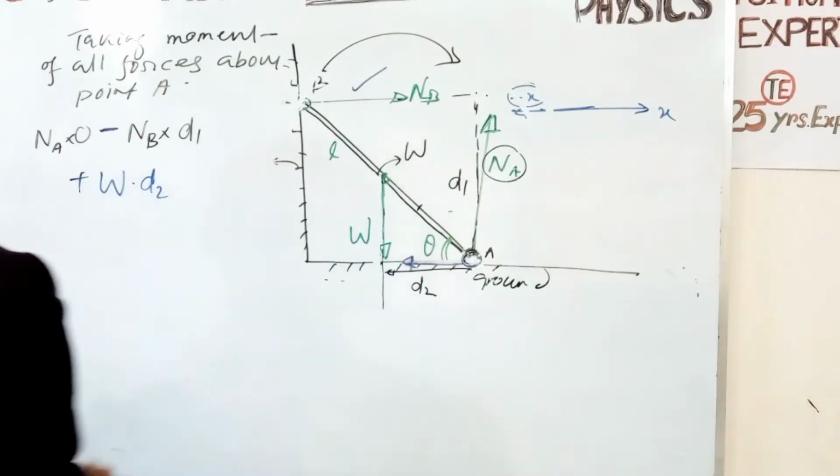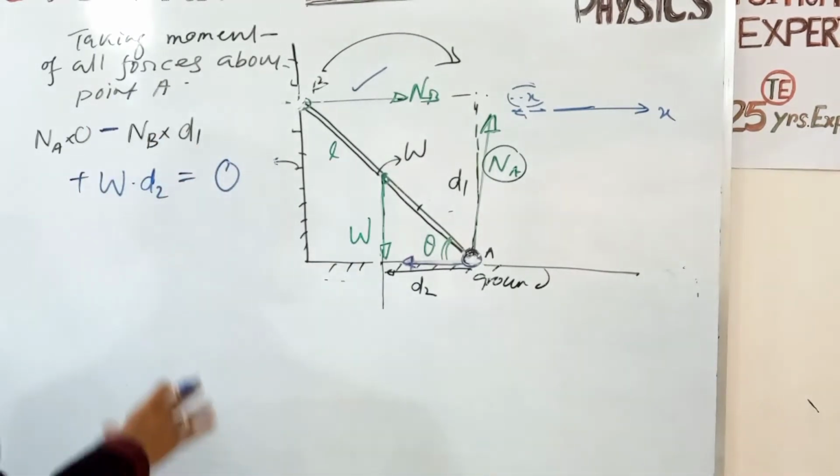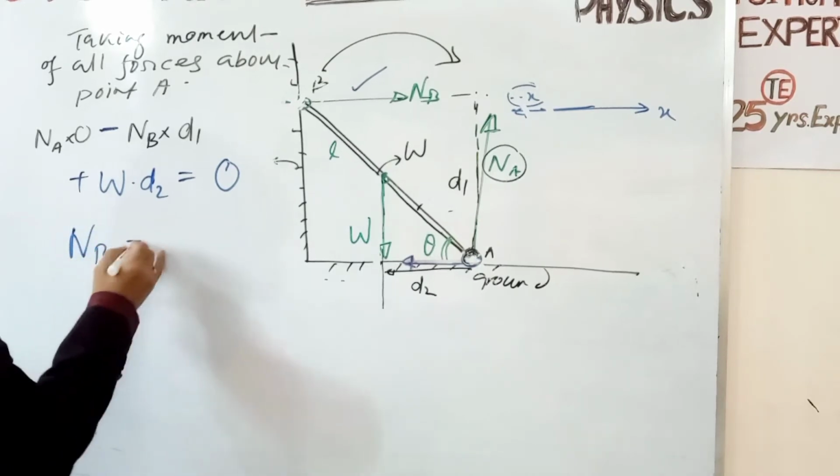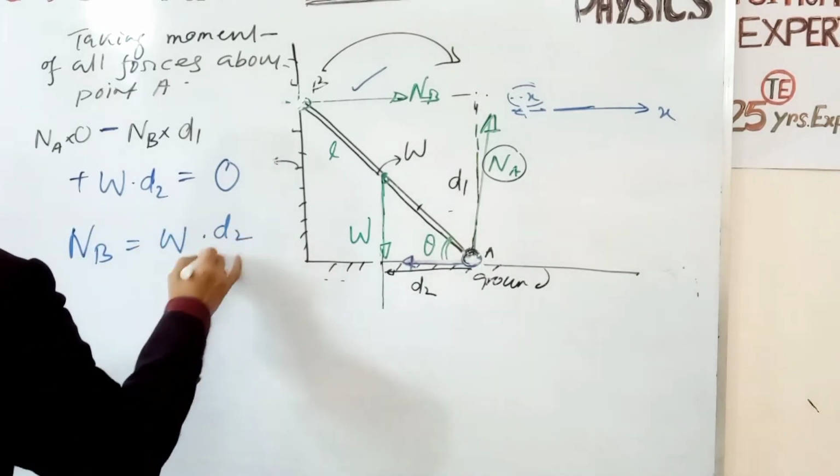No other force is present, so the summation of the moments is 0. So NB equals W d2 by d1.